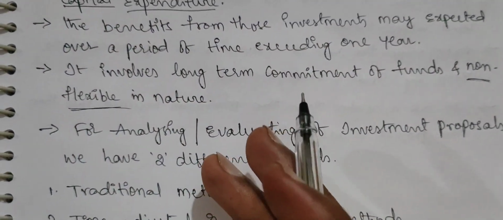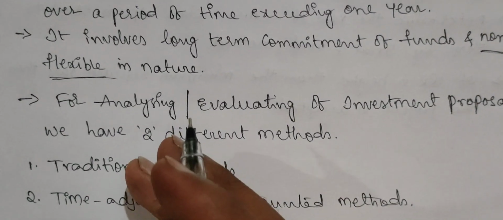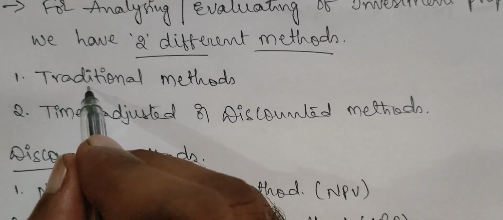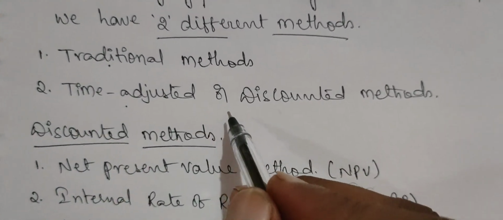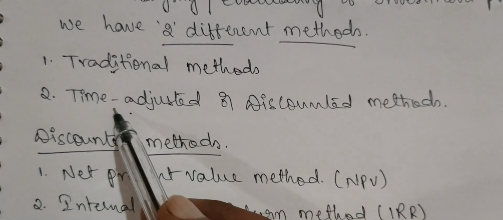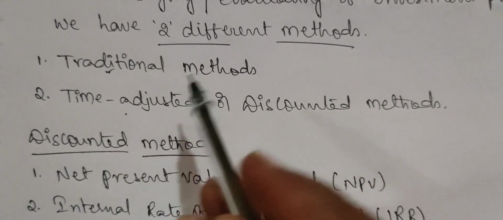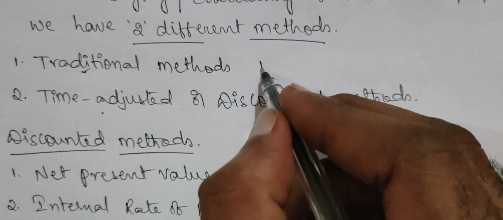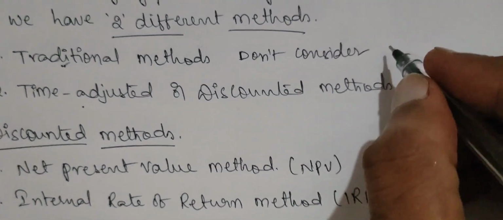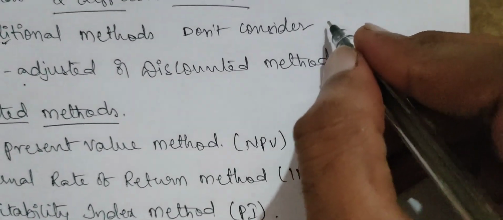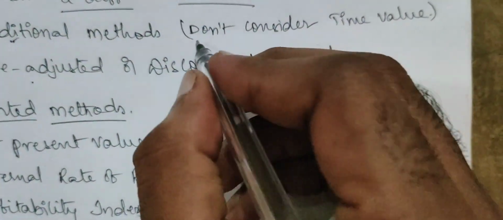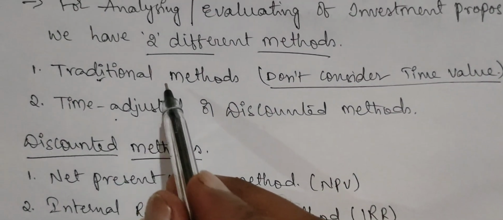For analyzing or evaluating these investment proposals, we have two different methods. One is the traditional method, and the other is the time adjusted or discounted method. In the traditional method, we don't consider the time value of money. That is the main disadvantage of the traditional method.